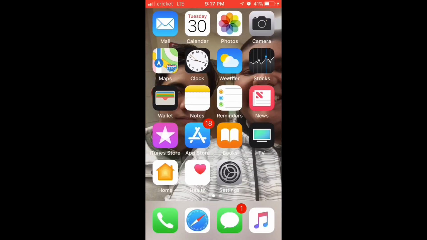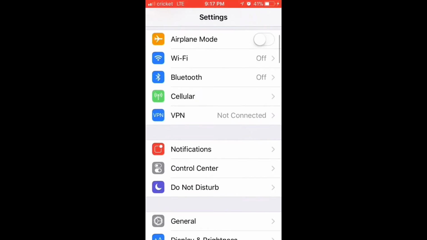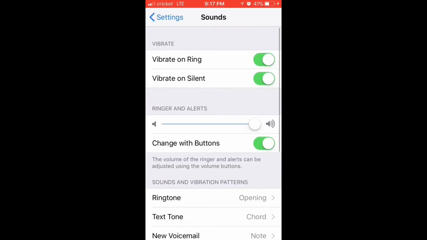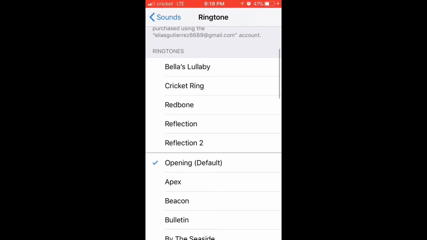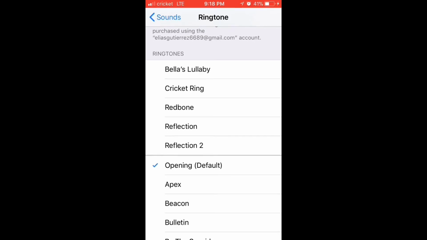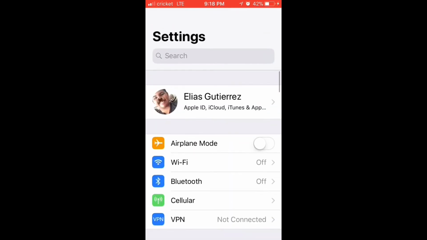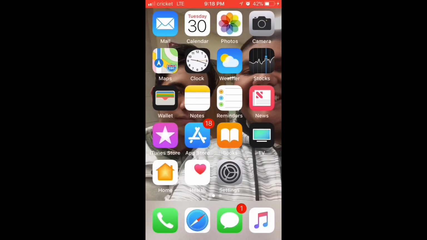Then you're going to get out of GarageBand and into settings. Once you open up settings, go into sounds, ringtones. So you click on it and hear it for a little while. Now again, my audio was not working with the screen recording, so I'm sorry about that. Then you saw that it works, and yeah, so that's how you set custom ringtones on your iPhone.